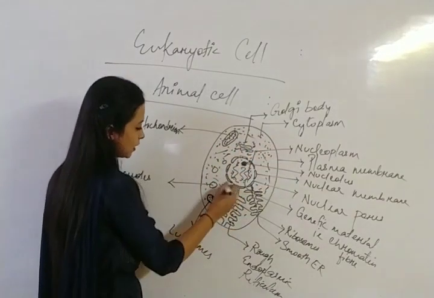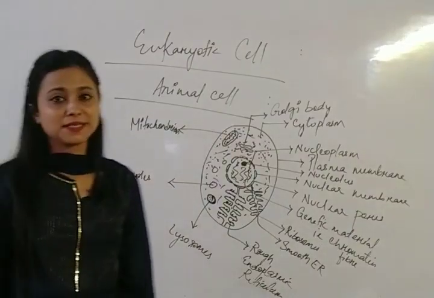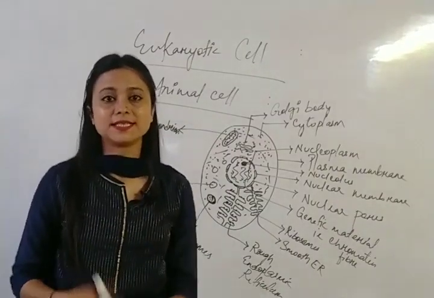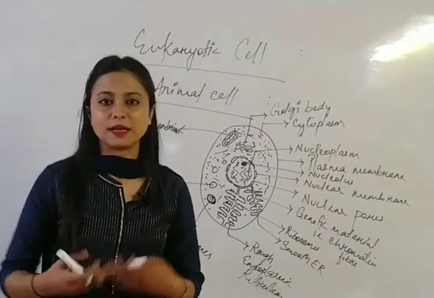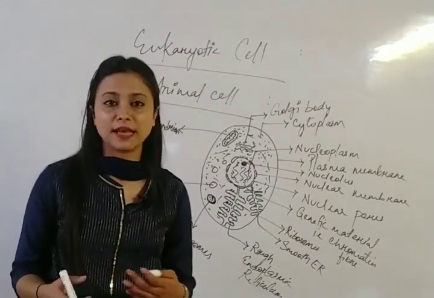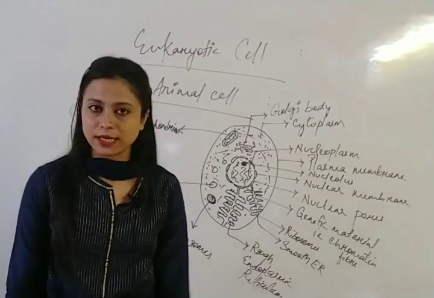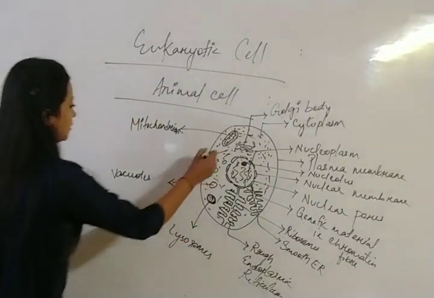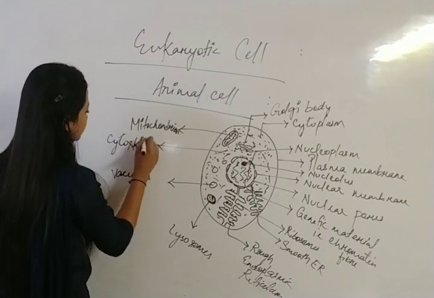cytoskeleton. Okay, there is a presence of cytoskeleton. What is cytoskeleton? Cytoskeleton means the skeleton of the cell. Okay, skeleton of the cell. So if the cell has a skeleton, that means the cell will have structure and framework, right? So who gives it? Cytoskeleton. And these cytoskeletons are, okay, this is the cytoskeleton.